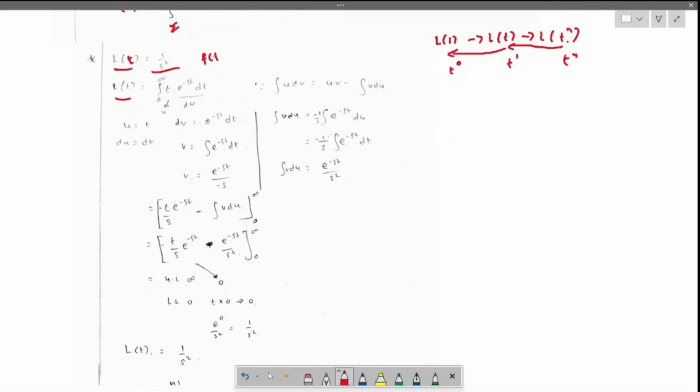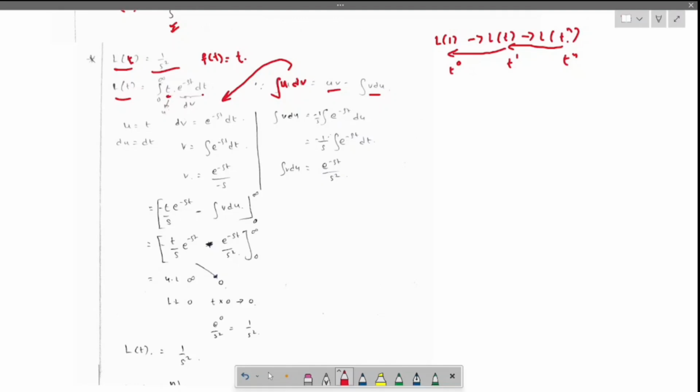Now f of t here is t, like t into e power minus st dt. Now I think you all know the integration by parts formula, integration of u dv, which is nothing but uv minus integration of v du. Now apply the same concept here.